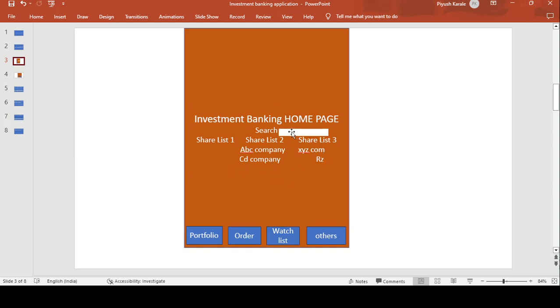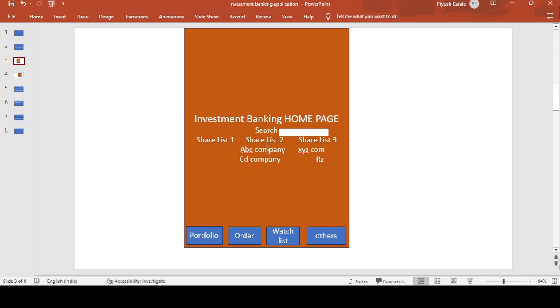Whatever information you enter here, it will show a pop-up message. Like if you enter 1 2 3 4, what pop-up message does it show, that you are entering wrong information, or if you enter any special character like and, alpha, beta. In that case also it should show a proper message to enter the proper share name. Such a pop-up message you can show, that shows the error handling, or we can call it auto suggestions, that will help to guide the investor properly.